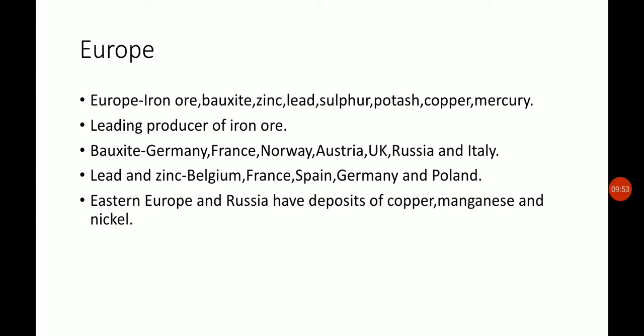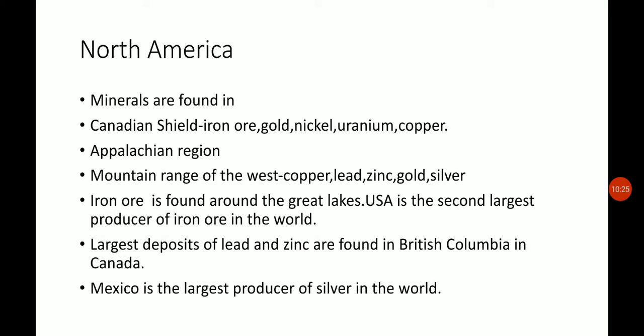And there is also a rich deposit of lead and zinc which is found in Belgium, France, Spain, Germany and Poland. Other minerals are also seen, that is copper, magnesium and nickel. So these are the minerals which are hugely found in Europe, and Europe is a leading producer of iron ore. Moving to North America, there are many minerals found in other regions, but consistently they are found in three particular regions.